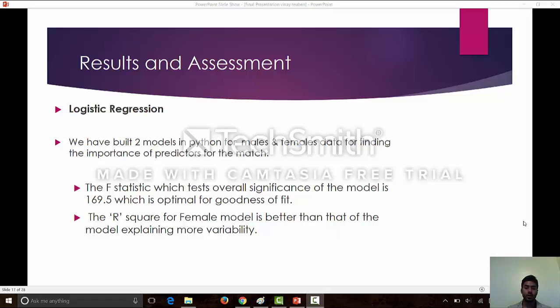For logistic regression, we built two models, for both males and females, to find the best decision by the partner, whether they want to see their partner again or not. The F statistic of the model was found to be 169.5, which is an optimal fit for the goodness of fit. And the R square for the female model is better than the model containing the males. Moving on to the next.